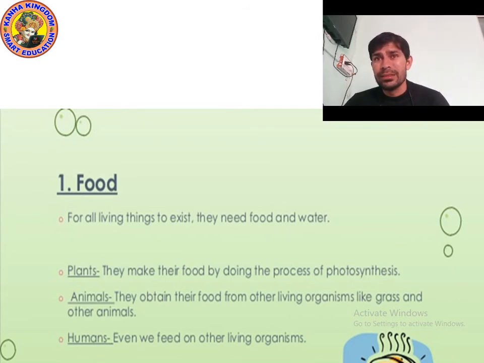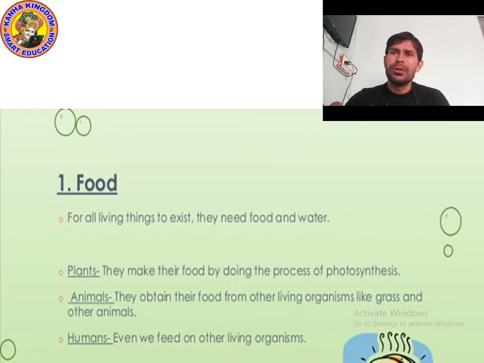Animals, they obtain their food from living organisms like grass and other animals. So many animals eat grass, like goat, sheep, they eat grass. Am I right? And we humans feed on other living things. We depend on other things.